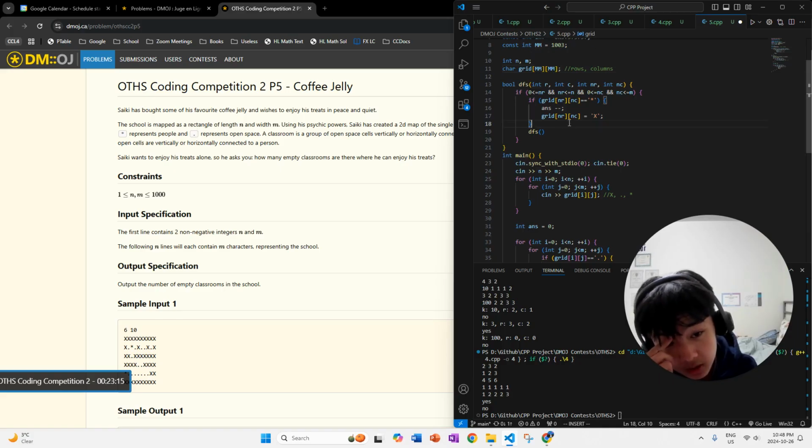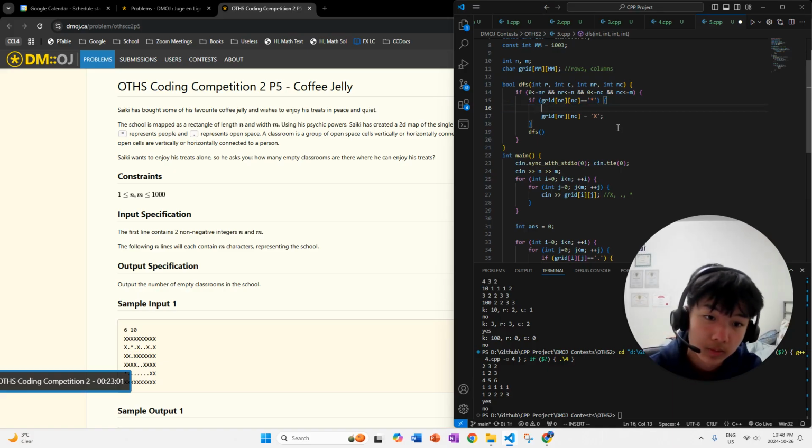So let's look at the base case. If we find a star, well, then actually we're going to return false, as in this is not empty.